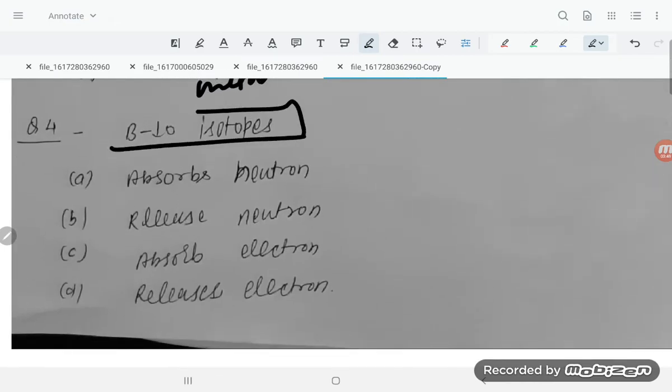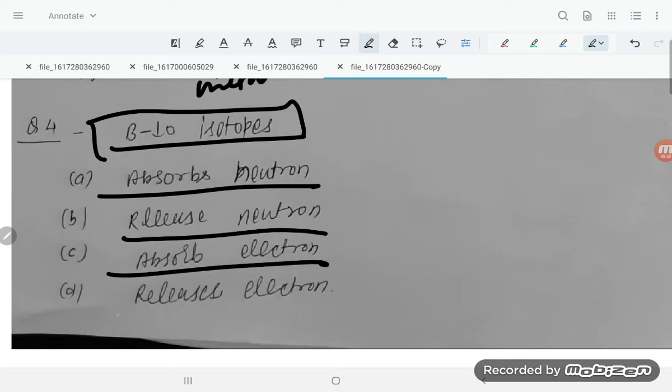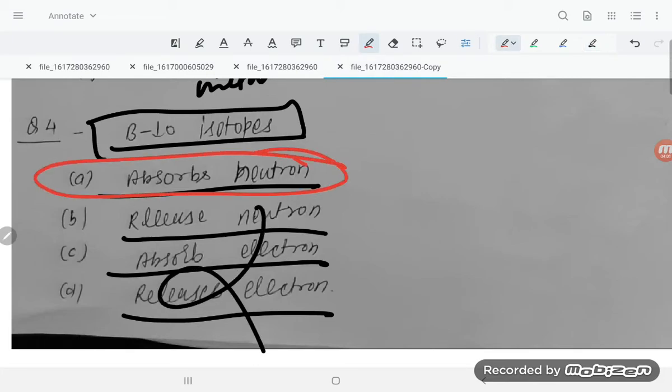B10 isotope: absorb neutron, release neutron, absorb electron, release electron. The others are wrong. The correct option is absorb neutron. How does it absorb a neutron, students? Boron 10 absorbs one neutron and is converted into boron 11.